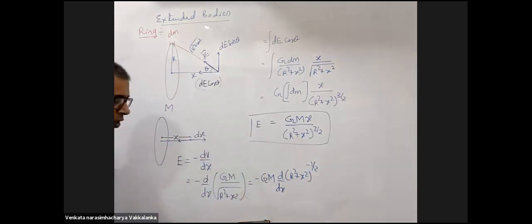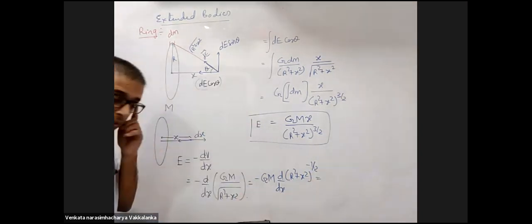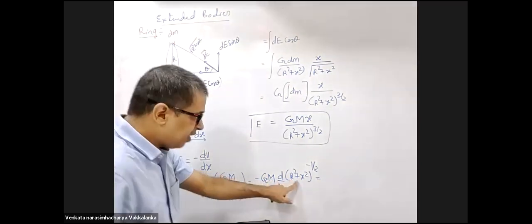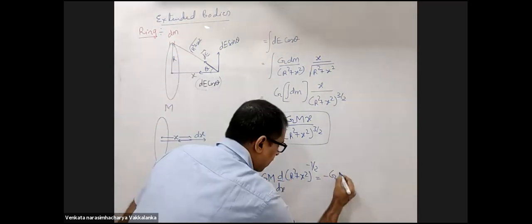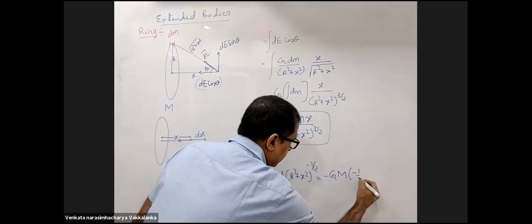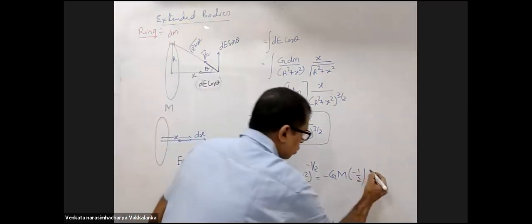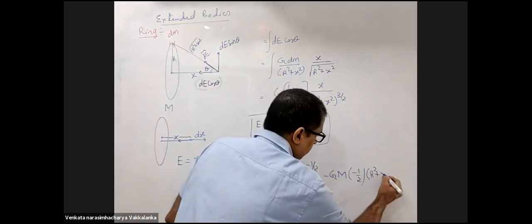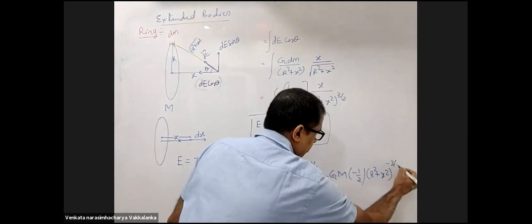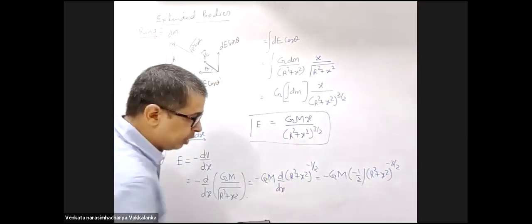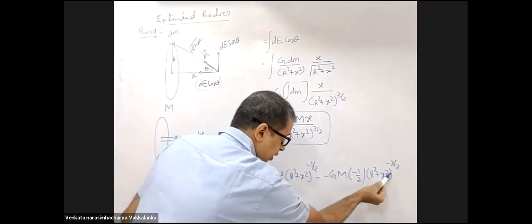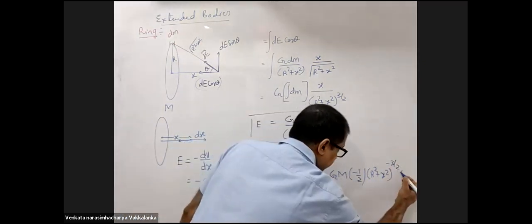I brought this to the numerator. When you differentiate this, minus Gm into minus 1 by 2 r square plus x square to the power minus 3 by 2, chain rule, into differentiation of this is 2x.